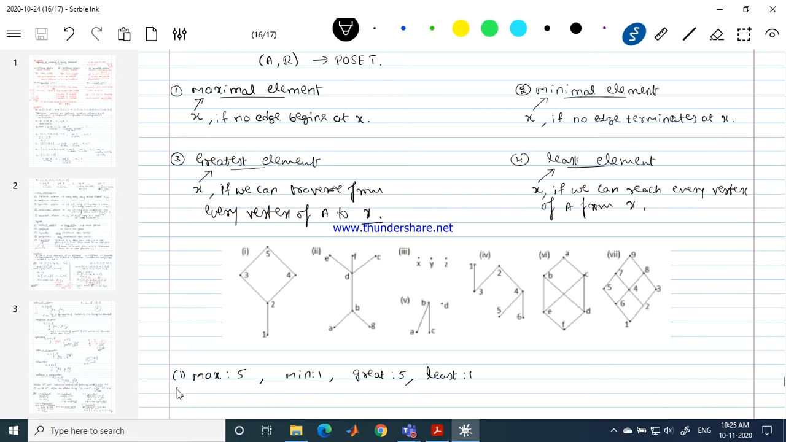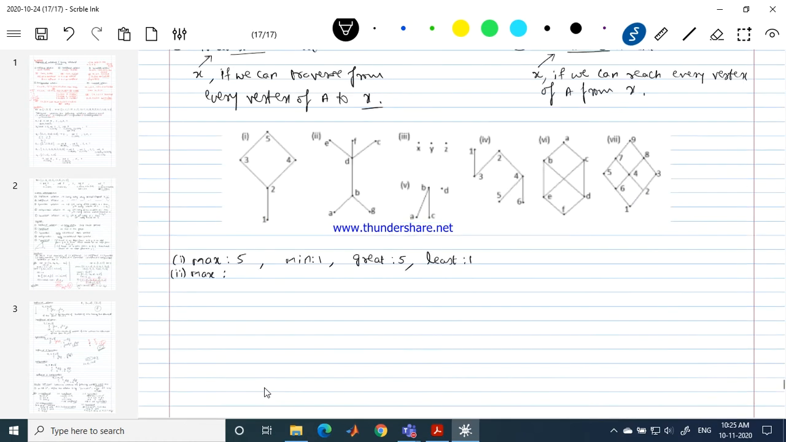Okay, I think you are clear with the definition now. Now let me speak with respect to the second example. What is our maximal element now? Which is the maximal element? E, very good, F, C. We have 3 elements here which are maximal because no edge begins at E, no edge begins at F, no edge begins at C. So the maximal elements are written.